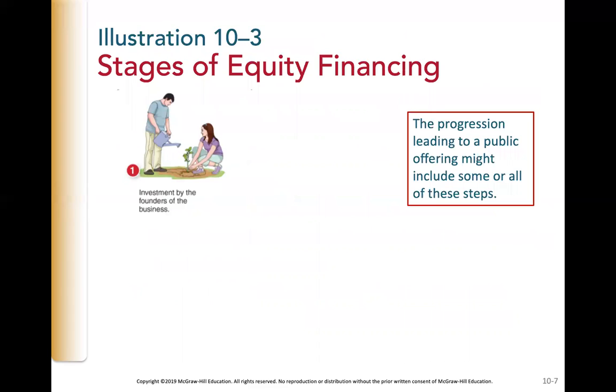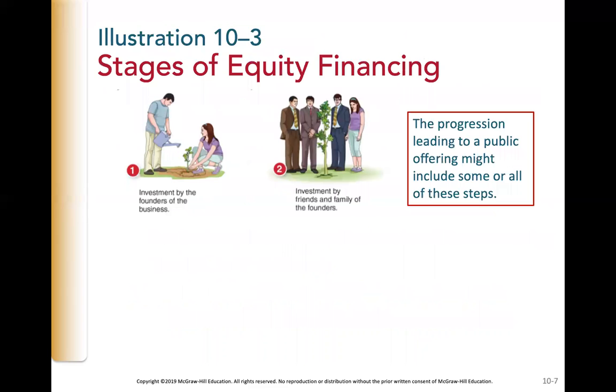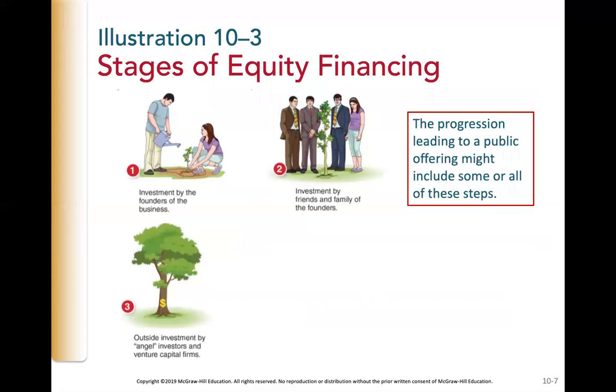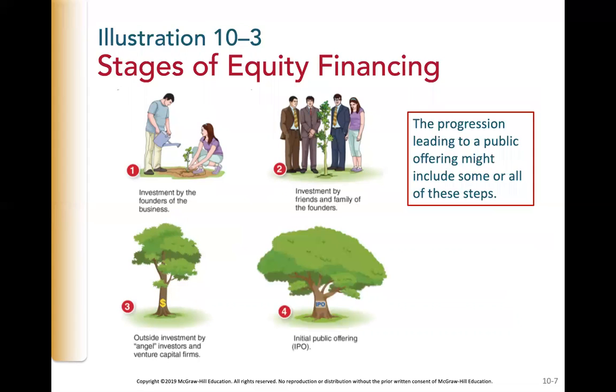So here's a way to look at it, thinking about it as a tree. When a company is first formed, a little baby tree is planted and the investment is put in by the founders of the business. Then, in order to grow the tree, they seek investment from friends and family, and the tree gets a little bit larger. Then, as the needs grow, outside angel investors and venture capital firms put in money and lend expertise to help grow the tree. Then the tree is a fully blossomed tree, and an initial public offering is made so that there can be public outside ownership within the company.